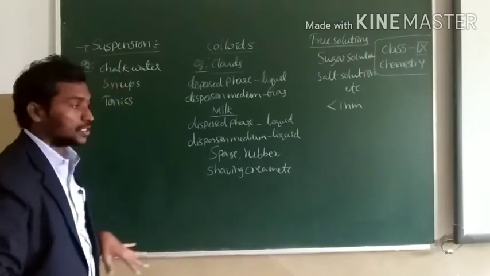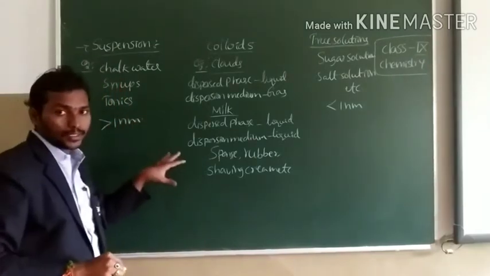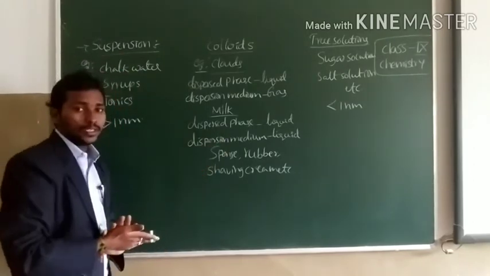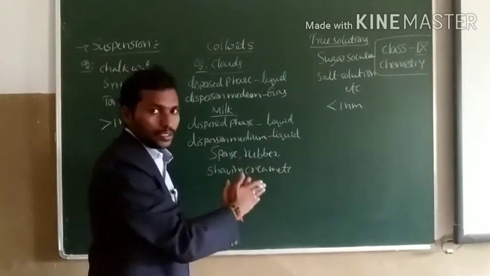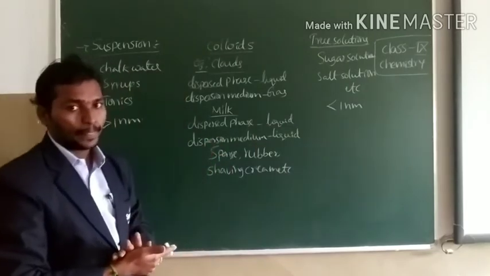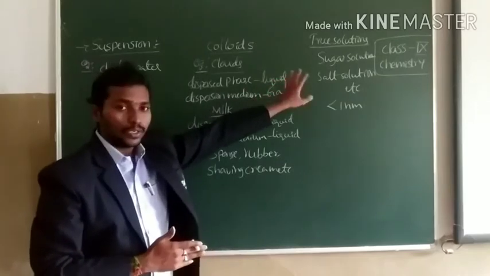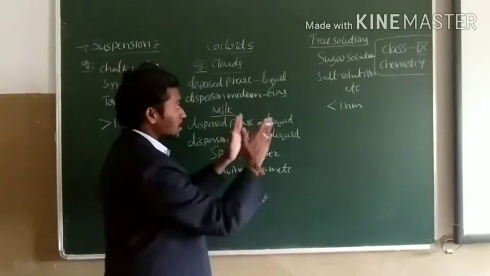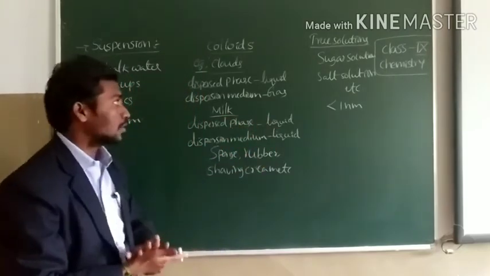The particle size of suspension is more than 1 nanometer because you can observe the particles in suspension. Coming to colloids, the particle size of colloids lies in between those of true solutions and suspensions. This is the particle size of true solutions, suspensions and colloids.